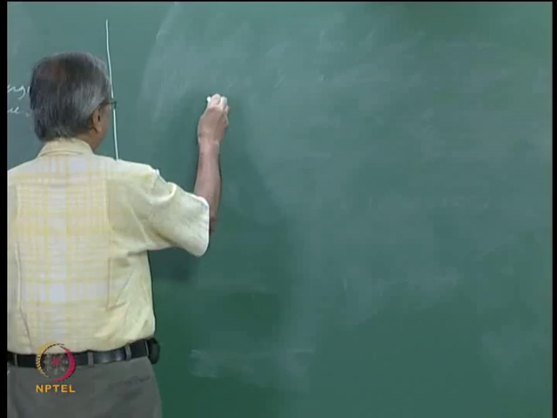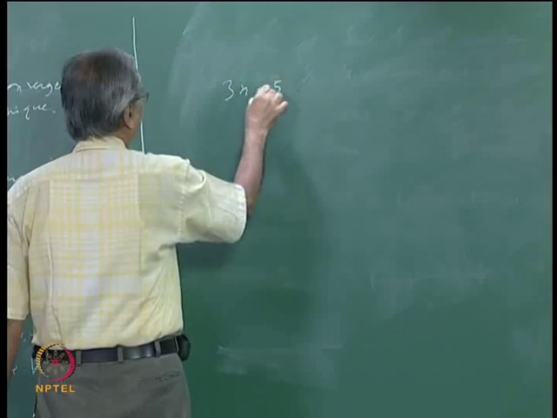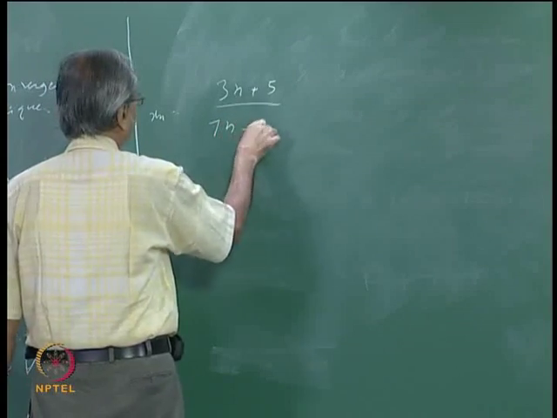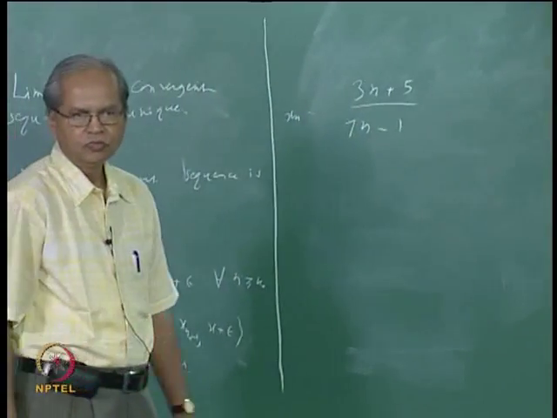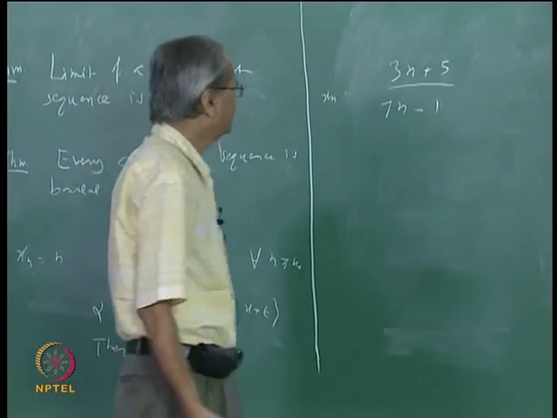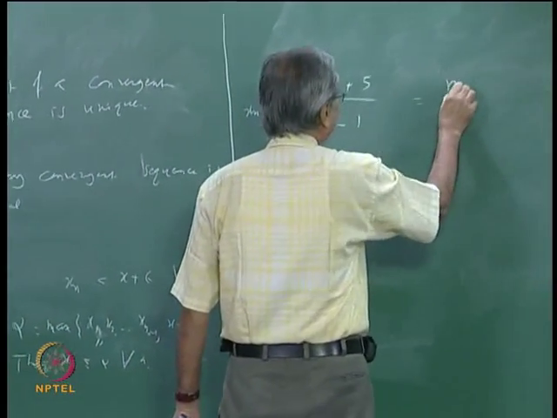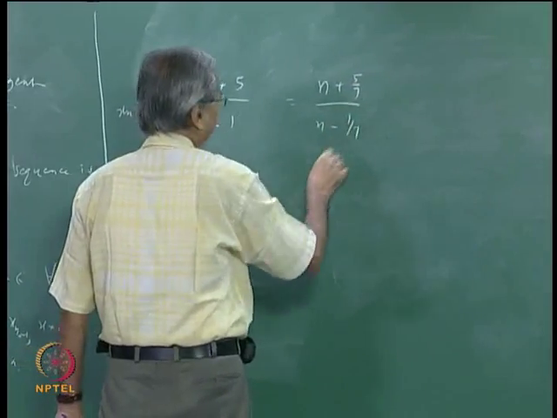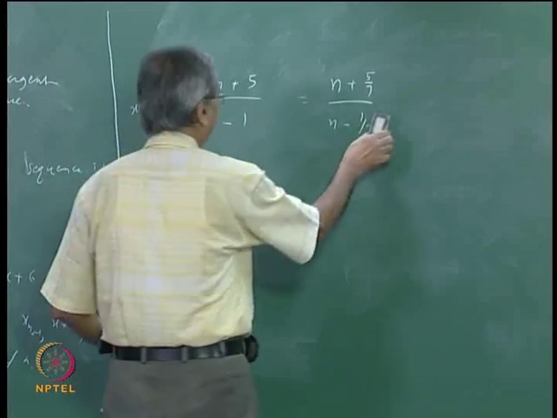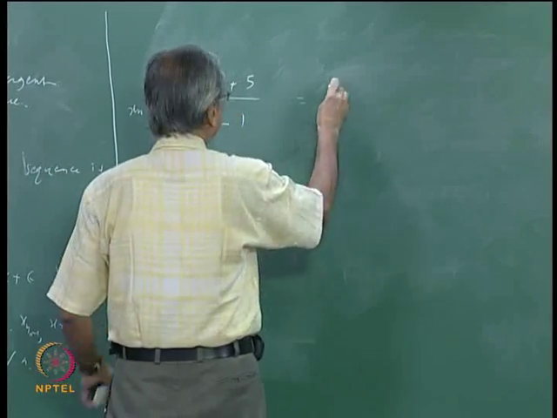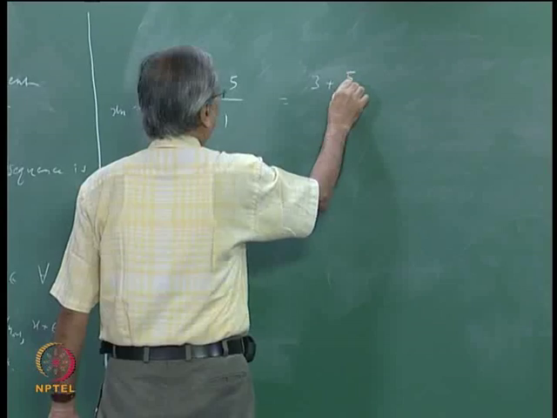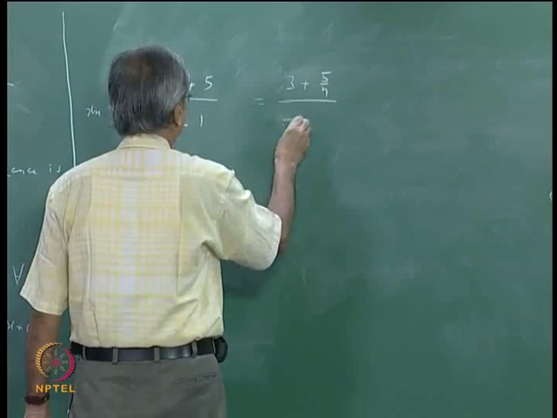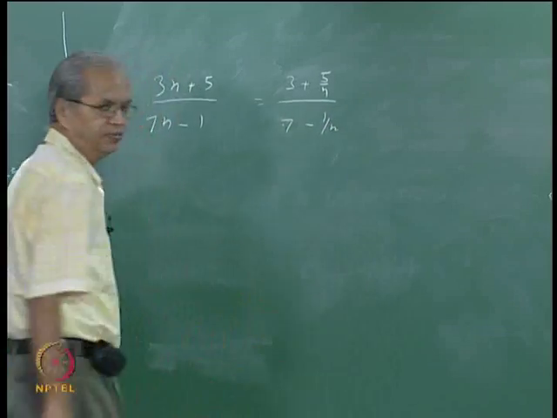For example, something like this, let us say xn is 3n plus 5 divided by 7n minus 1. Then you know what is done in this case. Oh sorry, not this way, divide everything by n, this is 3 plus 5 by n and 7 minus 1 by n.